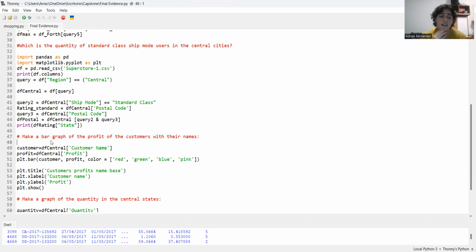And as you can find, I use the df central, like in each of the programs. The customer name was something that I didn't have in my other programs. My profit, and obviously for more variety, I put more colors to make it more attractive.